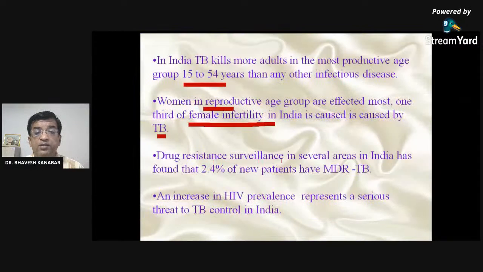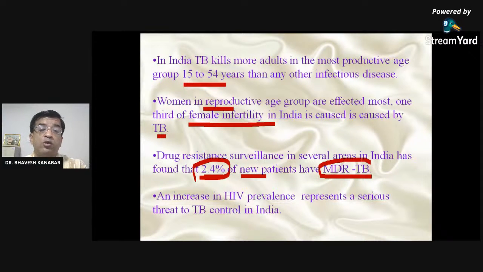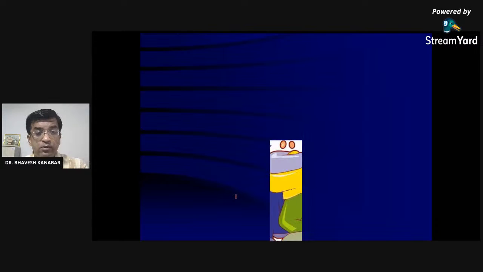Drug resistance surveillance in several areas in India has found that 2.4% of new patients have MDR, that is multi-drug resistant TB. Among 100 new patients, 2.4% have multi-drug resistant tuberculosis. Their bacteria are resistant to the available treatment. Right? And the increase in HIV prevalence is also a serious threat to TB control in India.